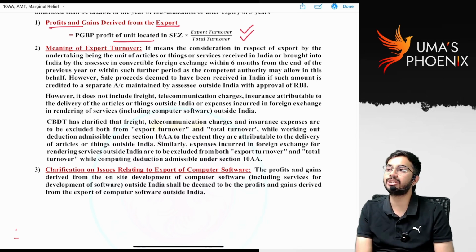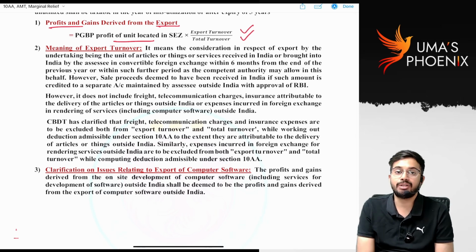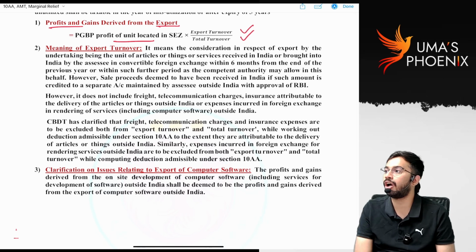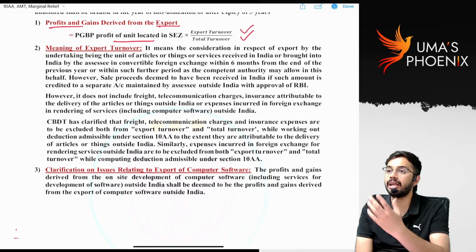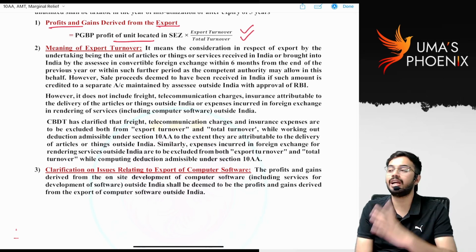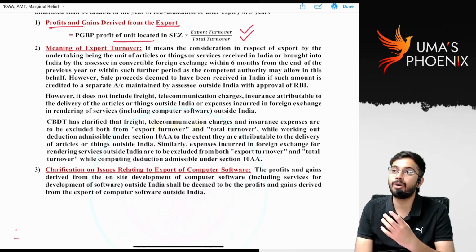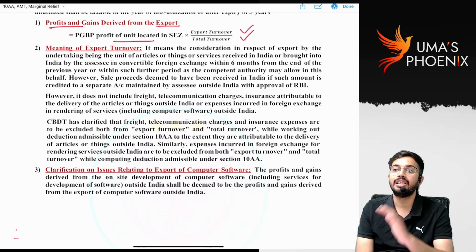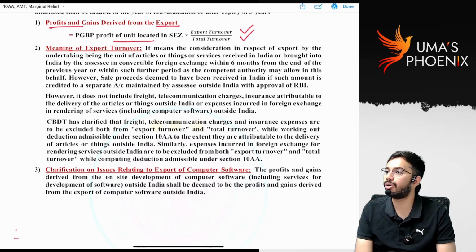For example, I sold 1 crore worth of goods to a buyer in Australia. I need to transport those goods, right? Transportation, insurance, telecommunication, all these expenses together, it costed 1 crore 5 lakhs. The buyer paid me 1 crore 5 lakhs. Out of 1 crore 5 lakhs, 1 crore is only considered as export turnover. Whatever the expenses amount received for insurance, transportation and telecommunication is there, that should not be added to export turnover, that should not be added to total turnover.